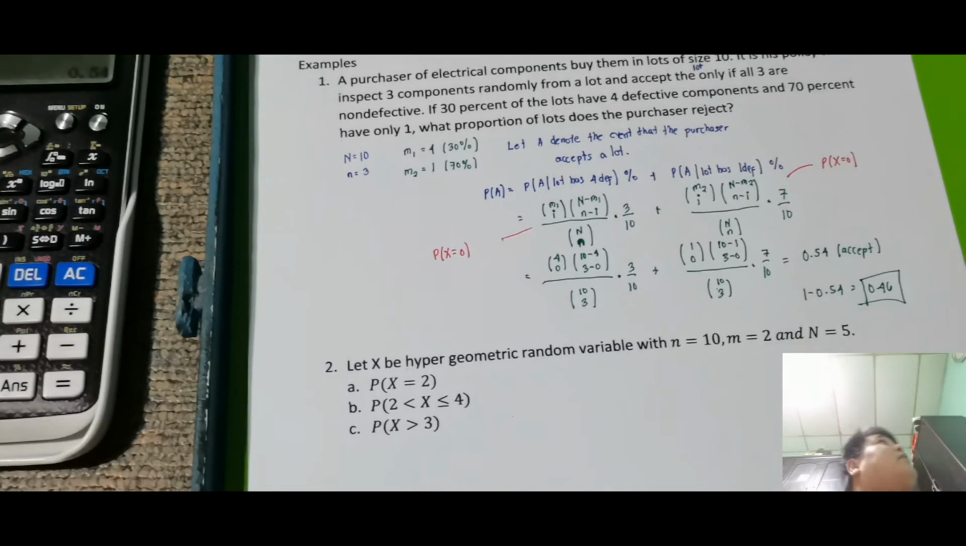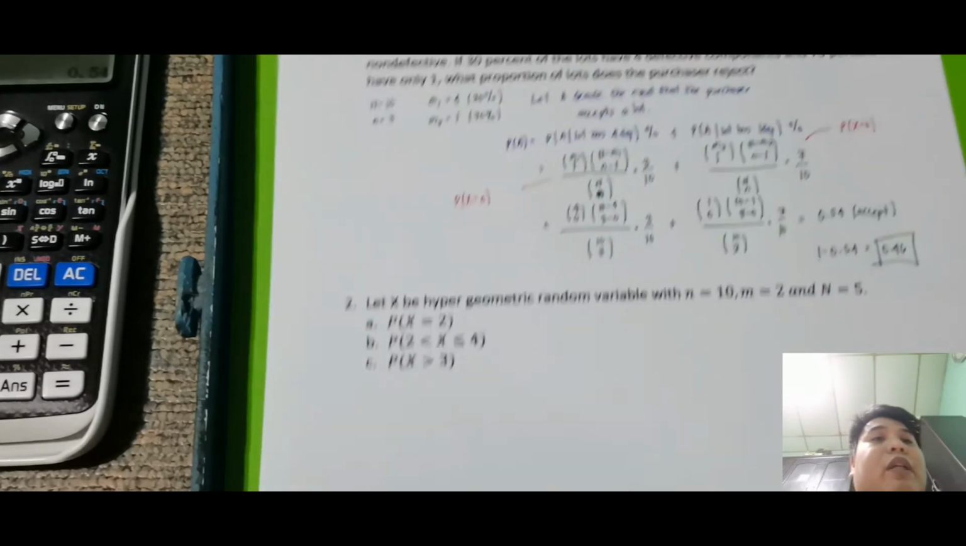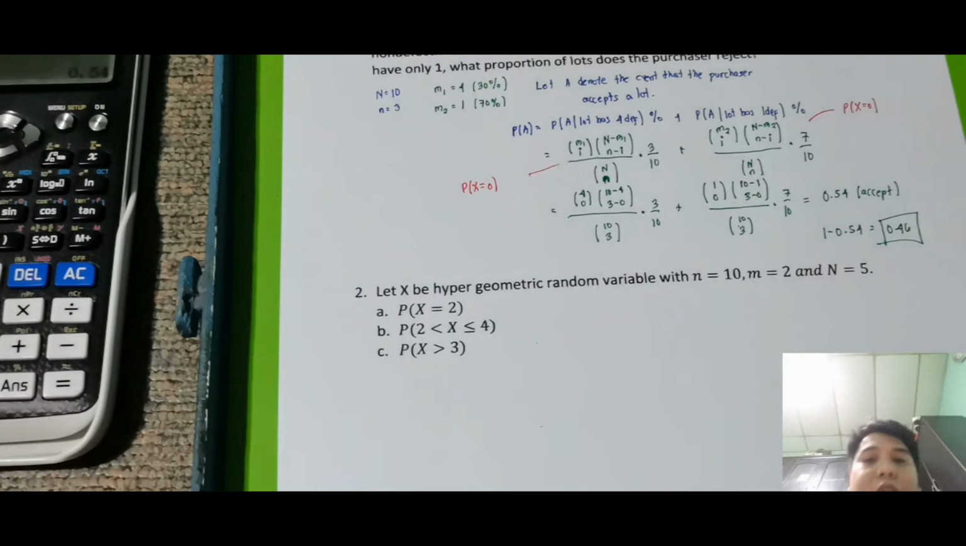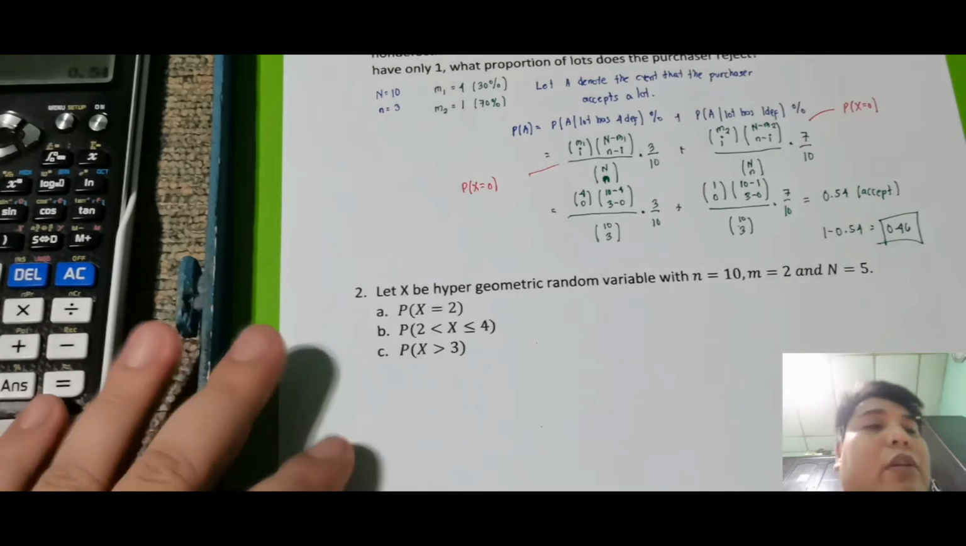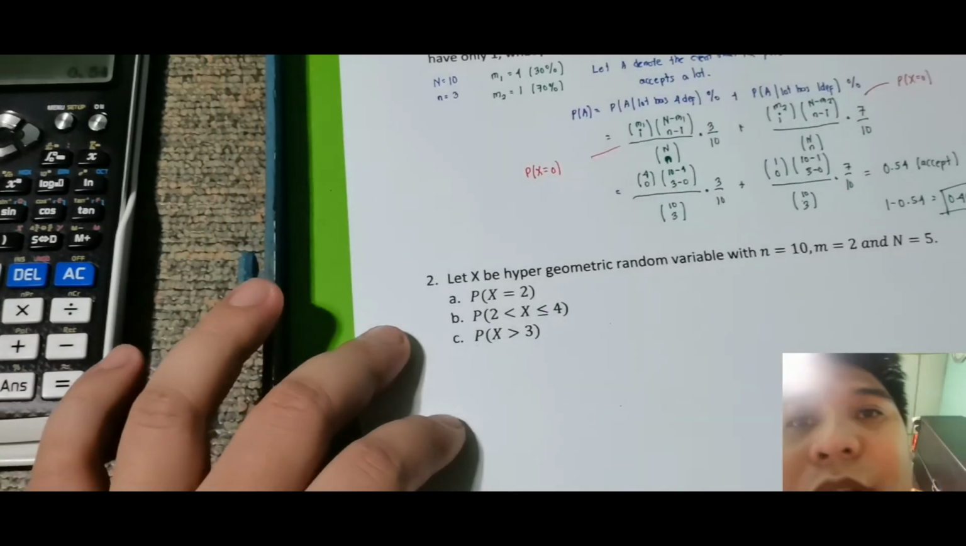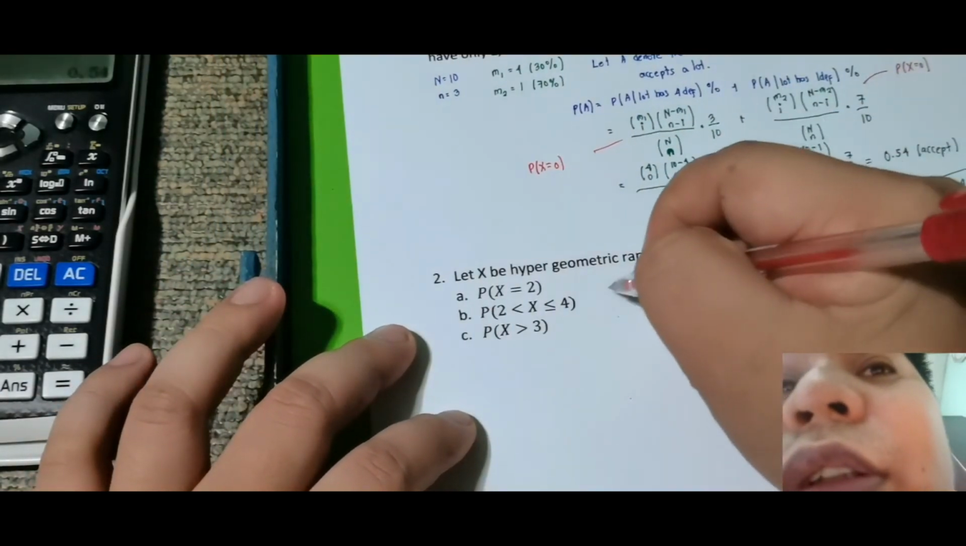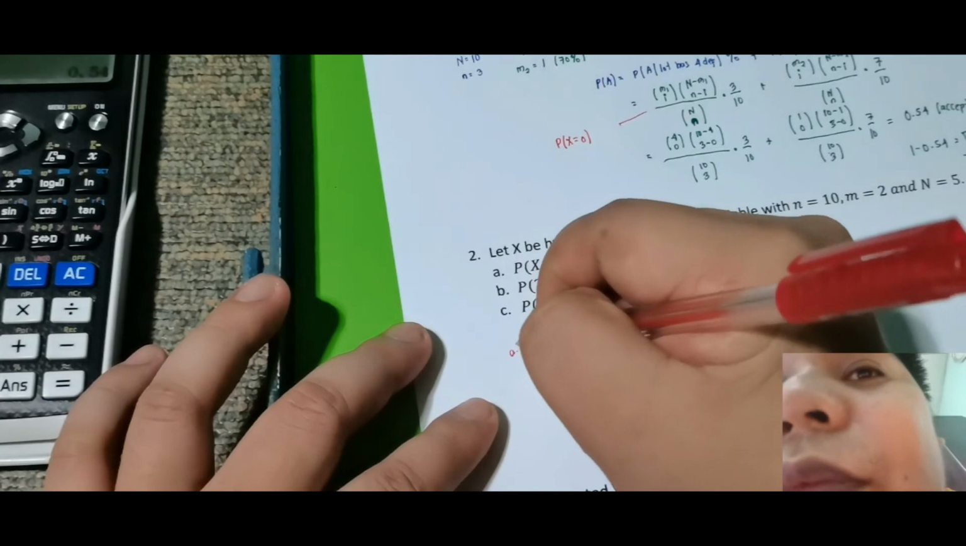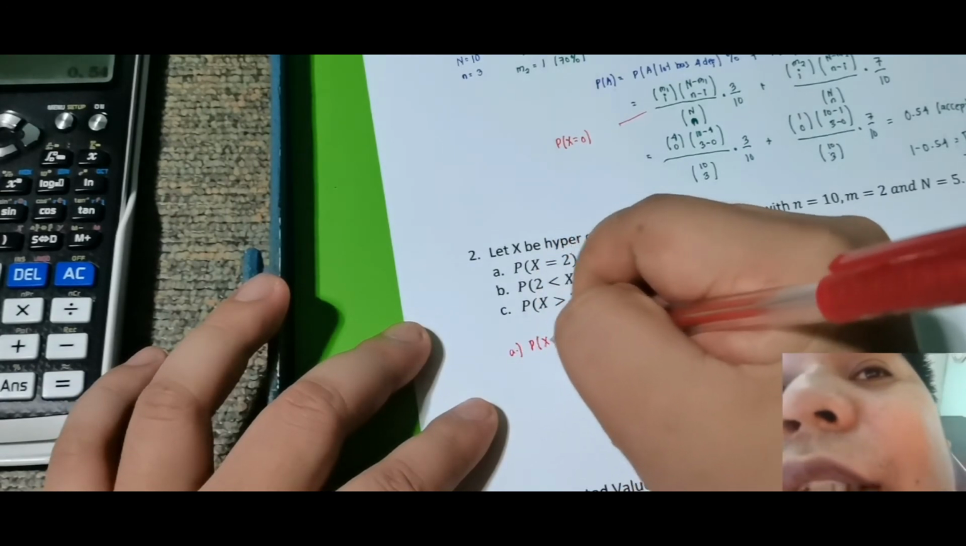Okay, so next is proceed na tayo dito. So let X be a hypergeometric random variable with N is equal to 10 and M is equal to 2 and n is equal to 5. Now letter A, find the probability of X is equal to 2.